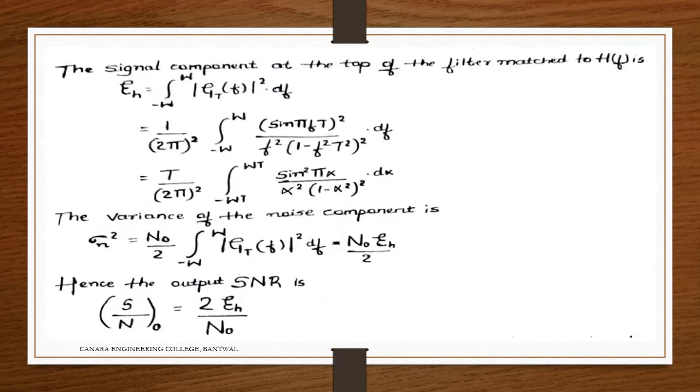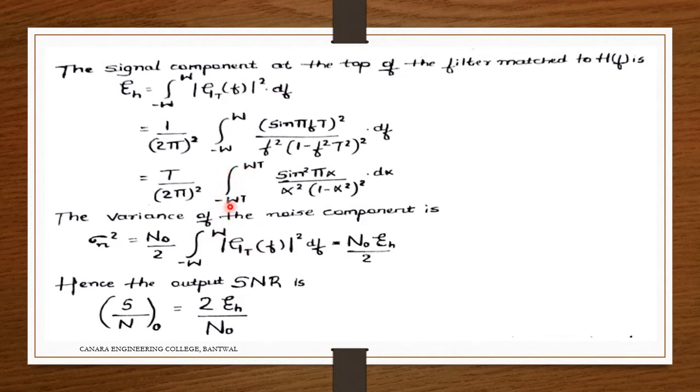The signal component at the output of the filter matched to H(f) is epsilon_h, which is equal to the integral from minus W to plus W of the modulus of G_T(f) the whole squared df. That is equal to (T divided by 2π) the whole squared, integrated from minus W to plus W of sin(πfT) the whole squared divided by f squared into (1 minus f squared T squared) the whole squared, into df.